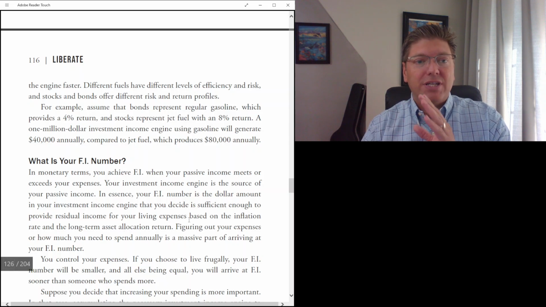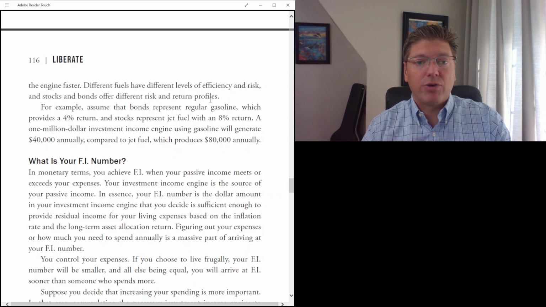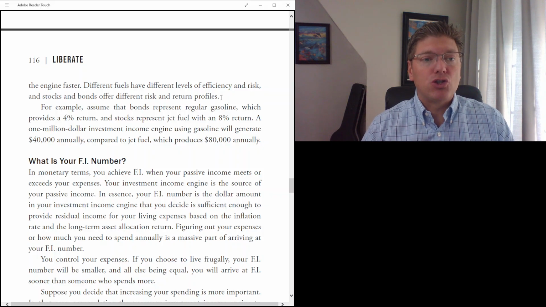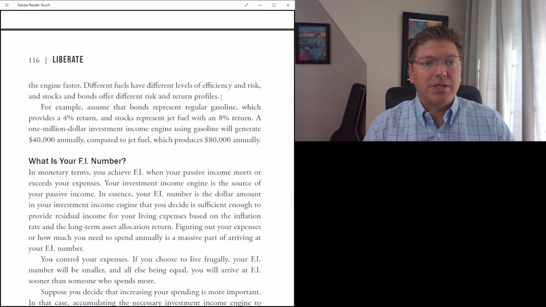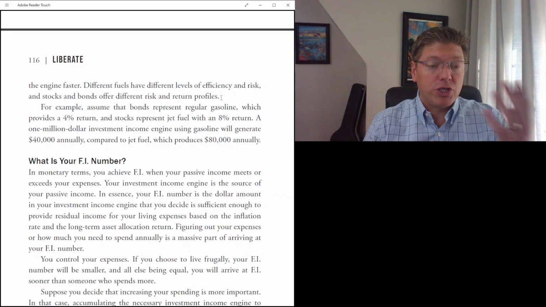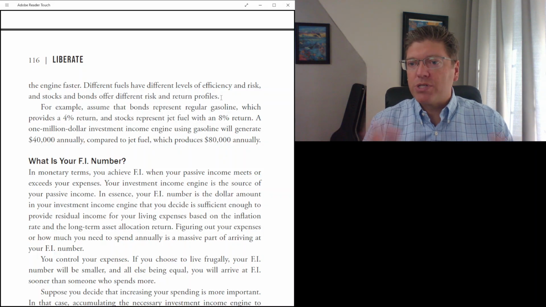Different fuels have different levels of efficiency and risk, and stocks and bonds offer different risk and return profiles. For example, assume that bonds represent regular gasoline, which provides a 4% return, and stocks represent jet fuel with an 8% return. A $1 million investment income engine, right? That's the amount you've accumulated for, say, retirement or to achieve your financial independence. Using gasoline will generate $40,000 annually, 4% on $1 million, compared to jet fuel, which produces $80,000 annually, 8% on $1 million.